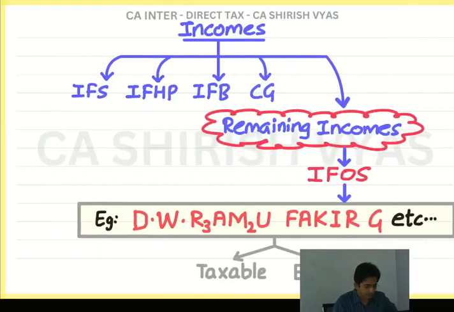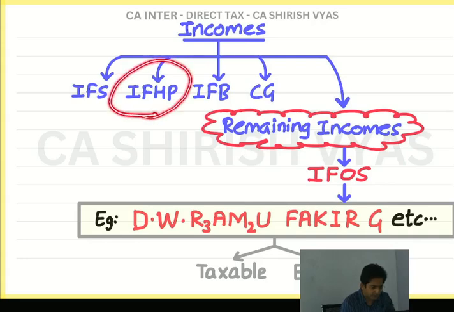So, dividend and winnings we did. If this comes in the question, will you put a dash or an amount? Amount, because they are taxable. Then the next alphabet is R. R stands for rent income, and can you see there are three R's? All three are rent income. But listening to rent income, you will feel, but sir, rent income is in income from house property. But that is house property rent.